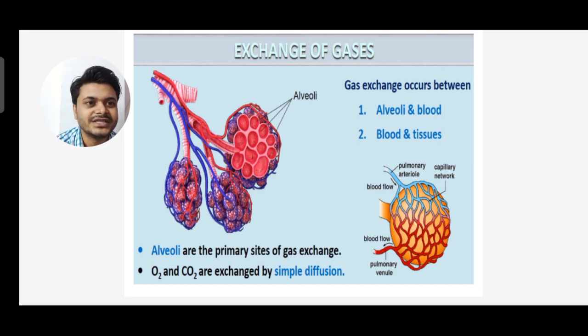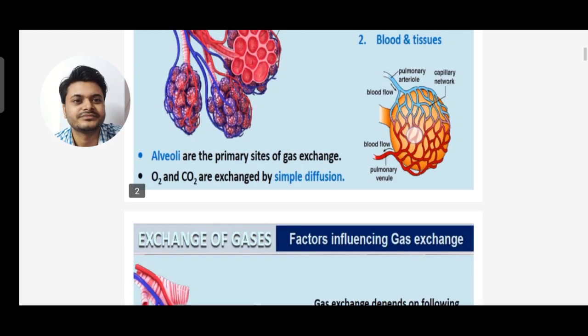You can see on the right hand side the blood flow. You can see the pulmonary arteriole, then the pulmonary venule where the blood flow is coming back, then the capillary network. Arteries are dividing into arterioles, veins are dividing into venules, and these arterioles and venules get connected into a capillary. There gases exchange takes place by simple diffusion process.